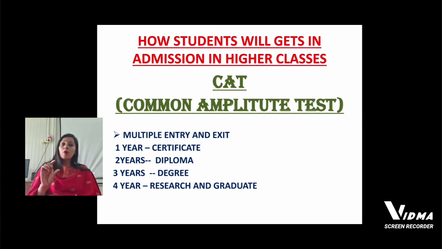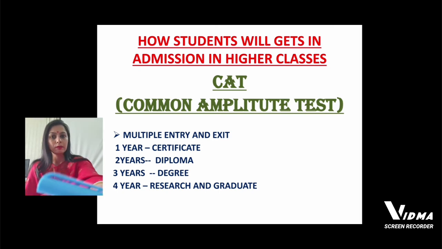There is a proper format that if 1 year is completed, then a certificate will be given to the student. If the student spends 2 years, then a diploma will be given to him. And if the student spends 3 years, then the degree will be given to him. For research work and the graduate, there is a time period that is 4 years or more.